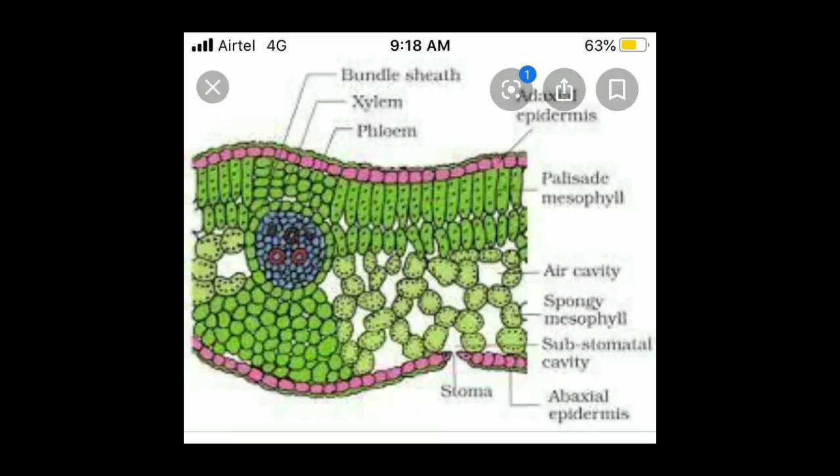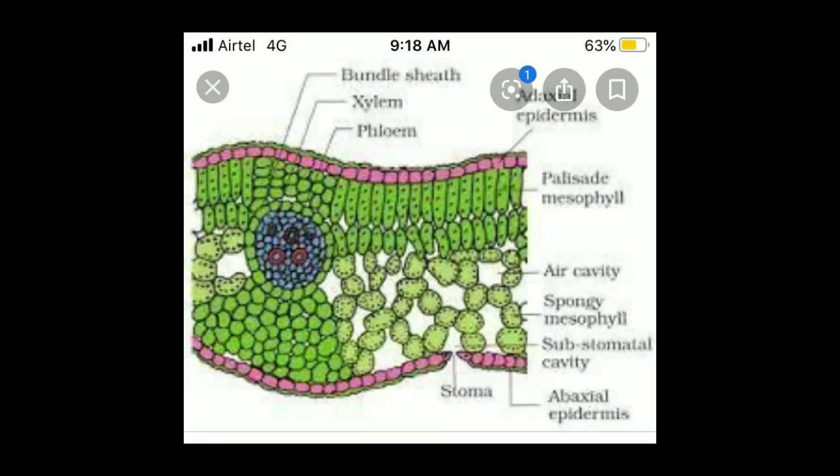When you see the inner view, there is a pink colored upper epidermis, and at the lower side also you will see a pink colored layer, that is the lower epidermis. The upper epidermis is a continuous one, and it is covered with a very slippery material, that is cuticle. You all have seen that the upper surface of a leaf is very smooth. It is smooth because of the deposition of cuticle.